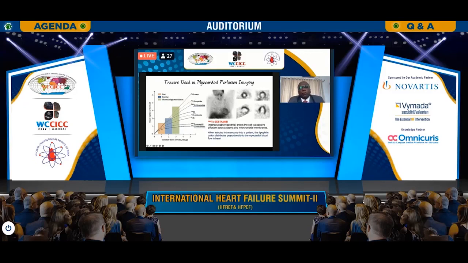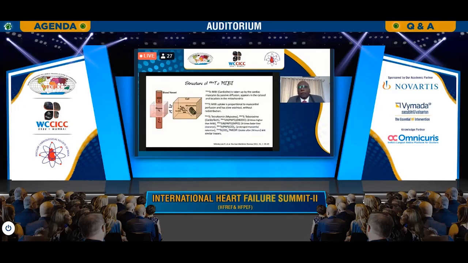And the newer molecule which we are yet to get is the fluorinated flurpiridaz. And we are just eagerly waiting for getting this molecule. But otherwise, for all practical clinical purposes, we are extensively using the Tc-99m sestamibi (MIBI). And this is what happens.